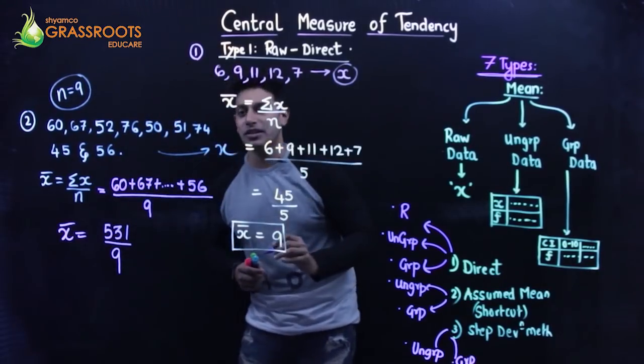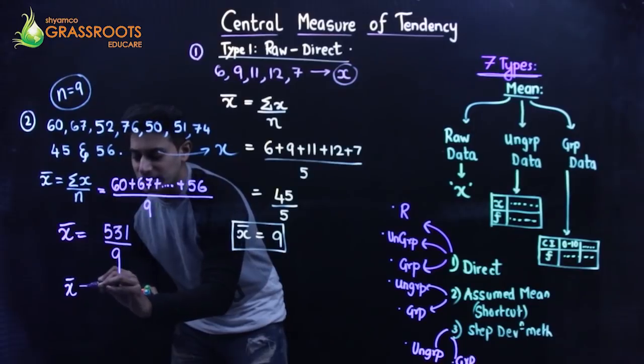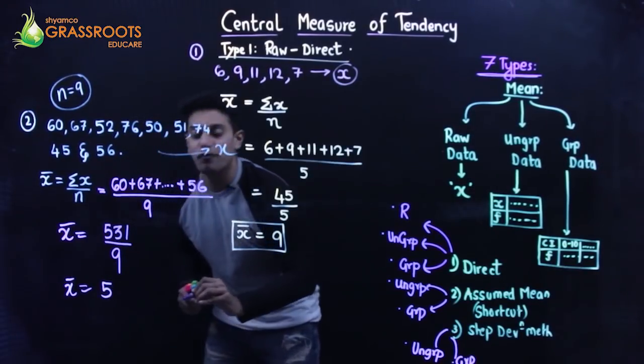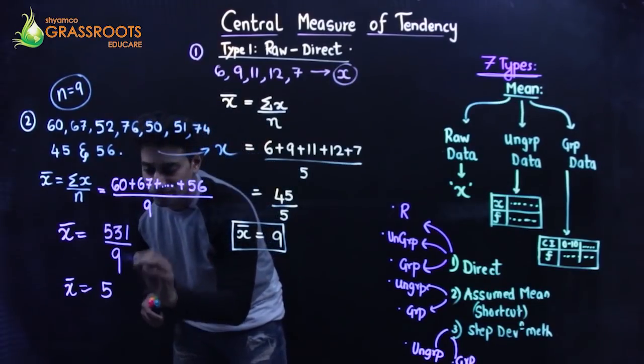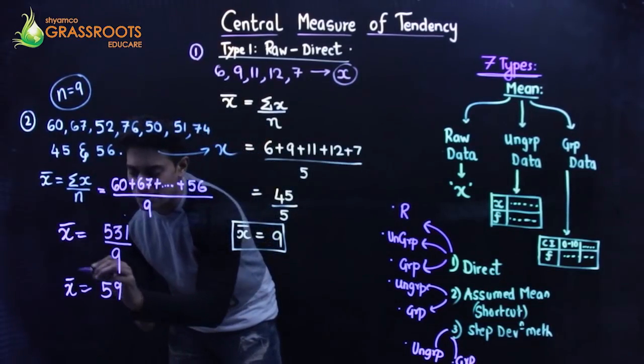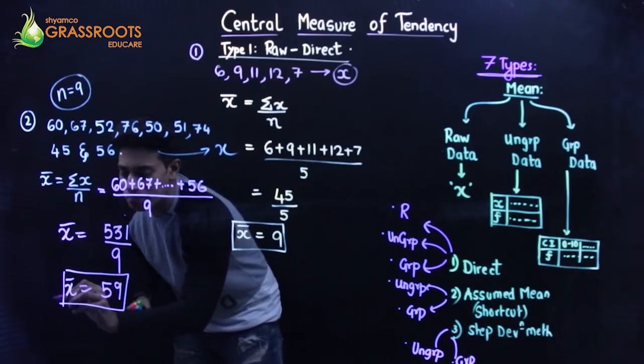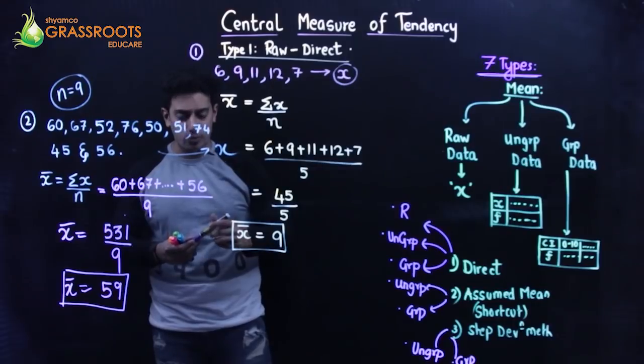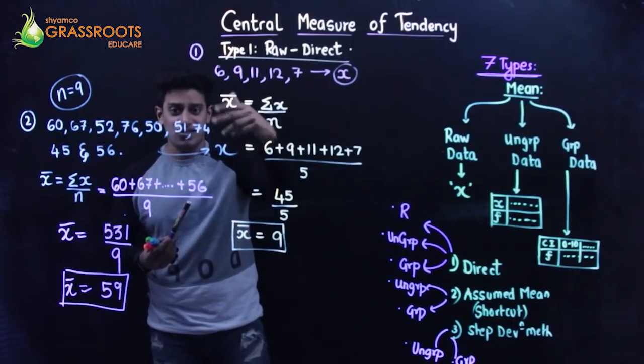So addition is 531 upon 9. When you cancel it, 9 6s are 54, 9 5s are 45, carry forward 8, 9 9s are 81. So the mean is going to be 59 on solving it. Now listen to me. The question is not complete. There is something more to it.